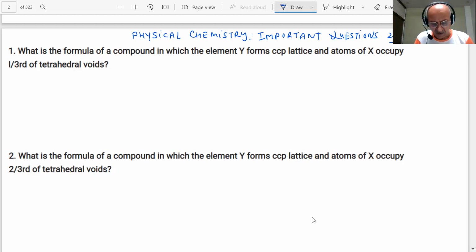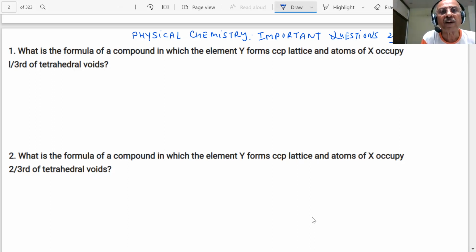Yes or no? Yes, sir. All right, then. That is the first part of the physical chemistry, solid state. So we should be able to get 4 marks from this chapter. And the first question is coming on the screen. We are going to talk about some important and most important questions which we are expecting.